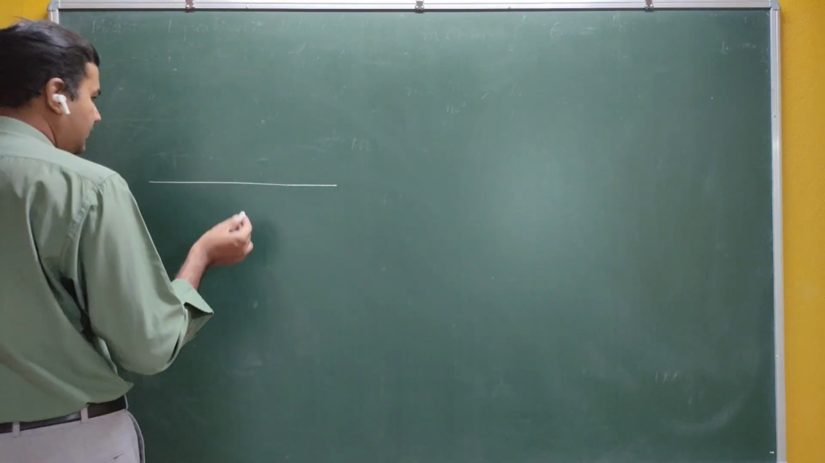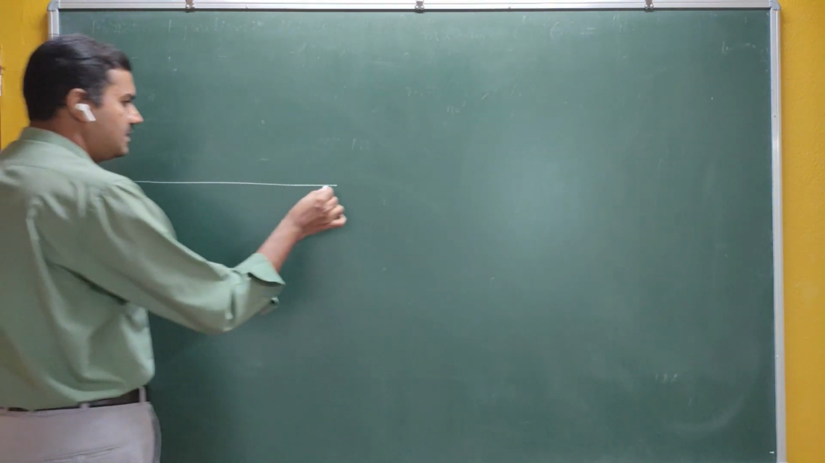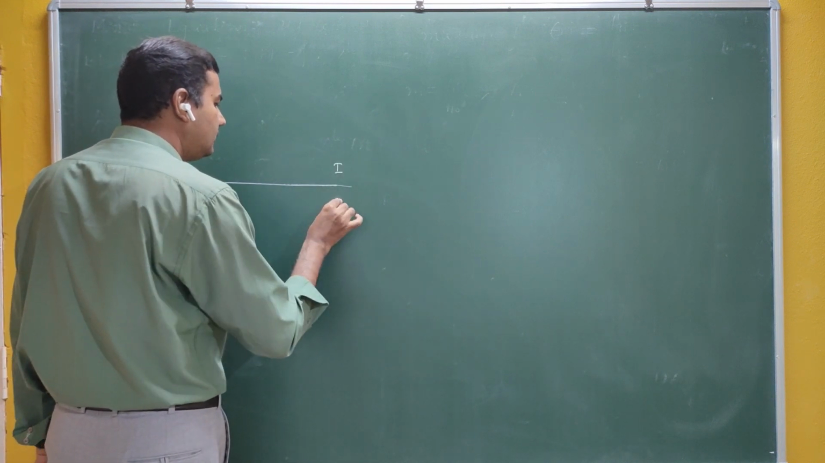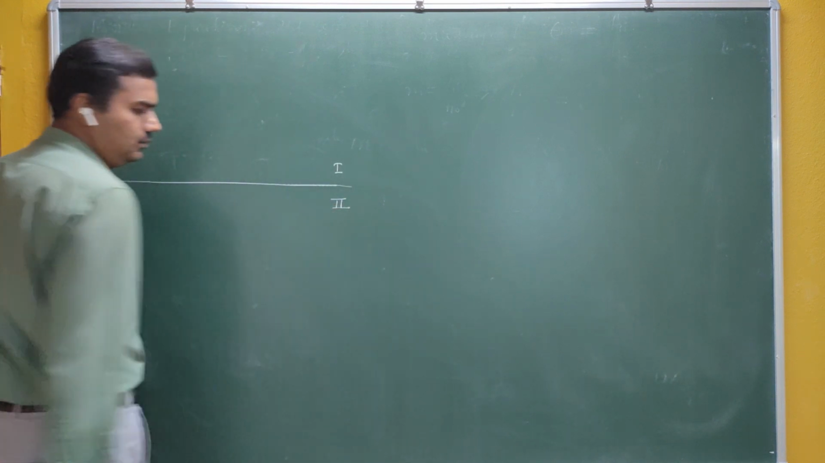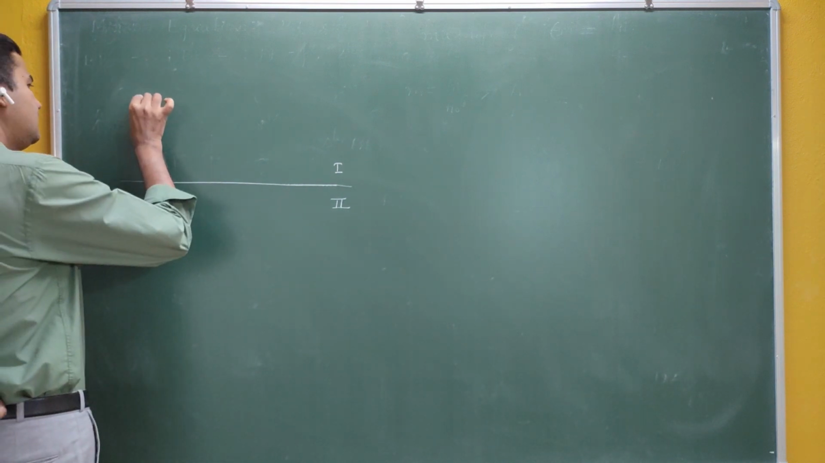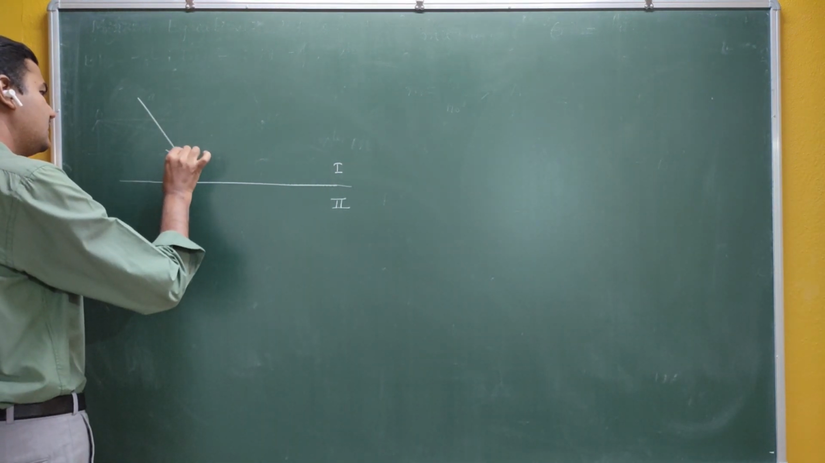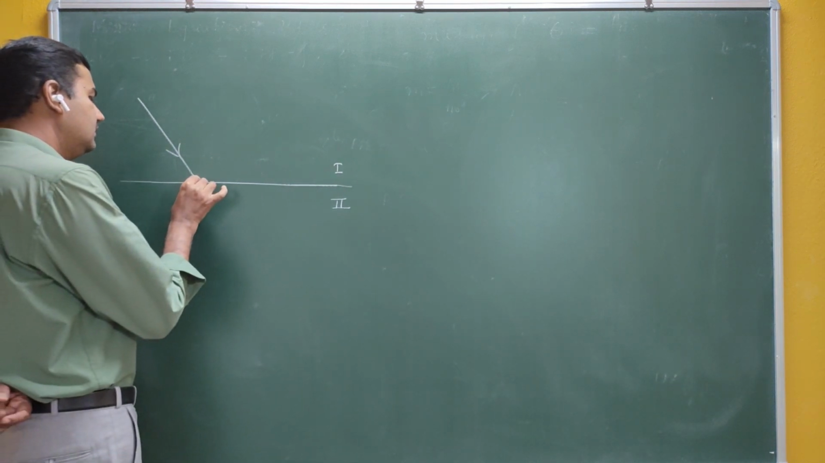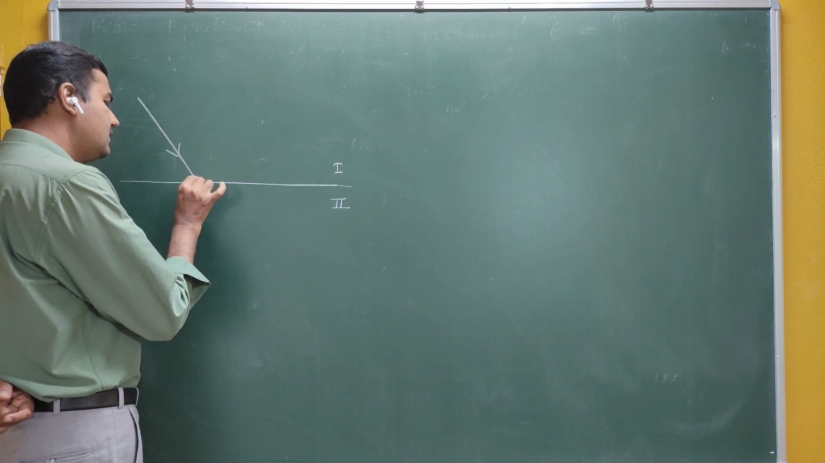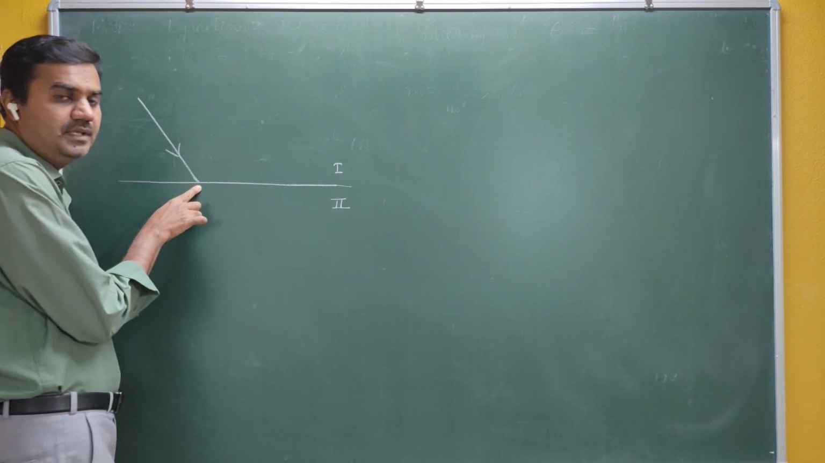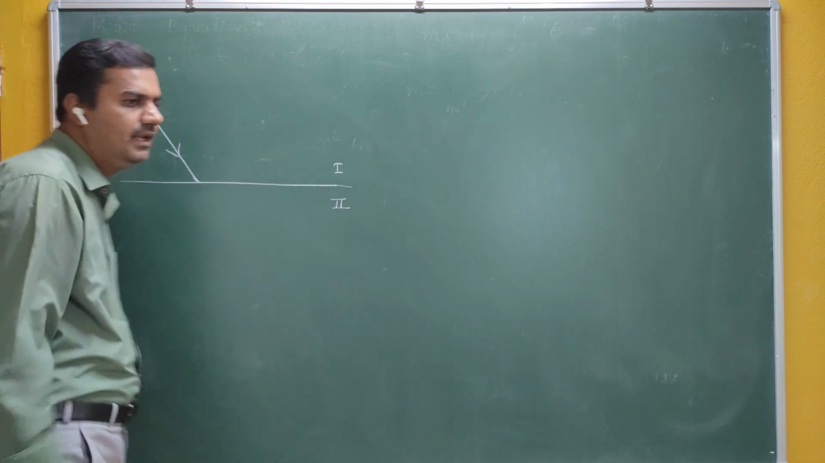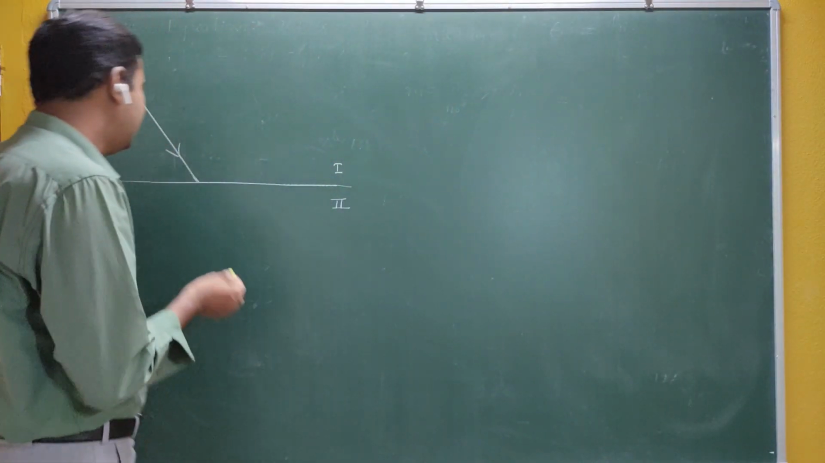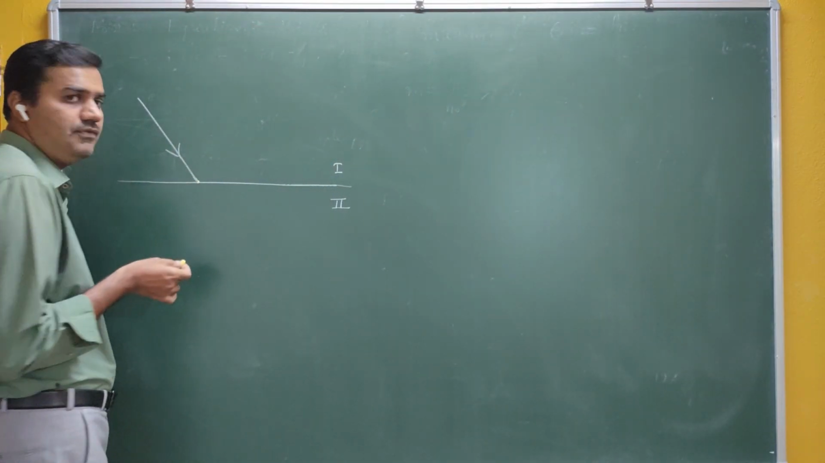See, let me assume that there are two transparent mediums. So let me call this medium number 1. This is medium number 2. So this is the path of the light. We know that light travels in a straight line, the rectilinear propagation of light. See, the light falls on the interface between medium 1 and medium 2. Now this point is called the point of incidence. This particular point is called the point of incidence.